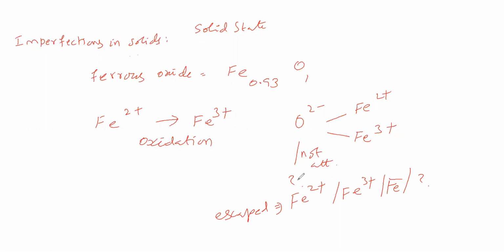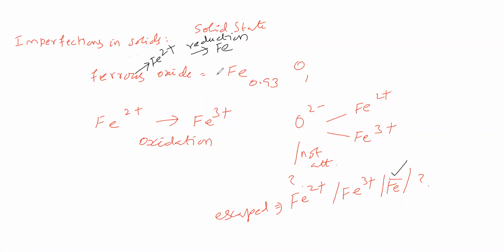The one which detached from the crystal, that is Fe. Experiment says that it is Fe. So in this ferrous oxide, this Fe2+ is converting into Fe. That means here reduction is there.